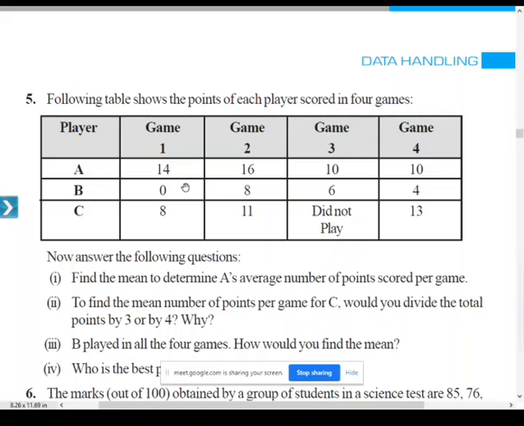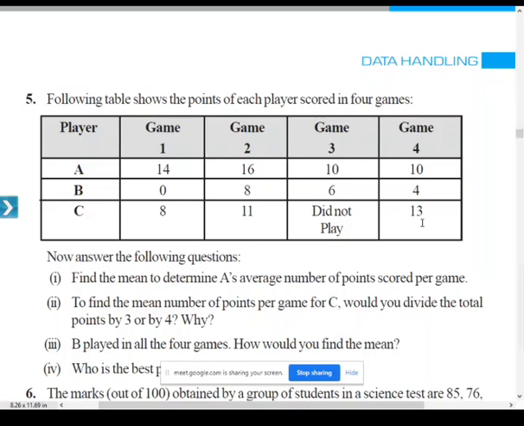Same way B: game 1, 0; then 8, 6, and 4. Same way player C: game 1, 8; game 2, 11; and game 3 he didn't play. And in the last game, game 4, he scored 13 points.